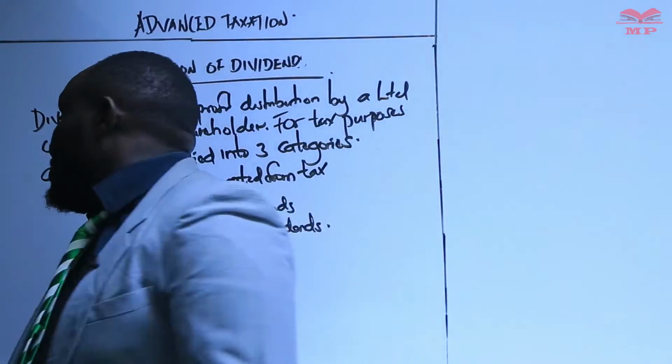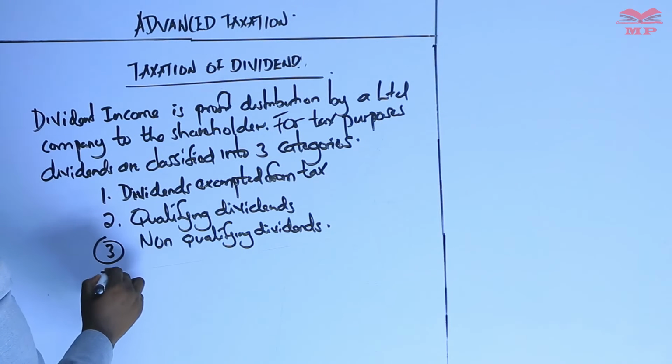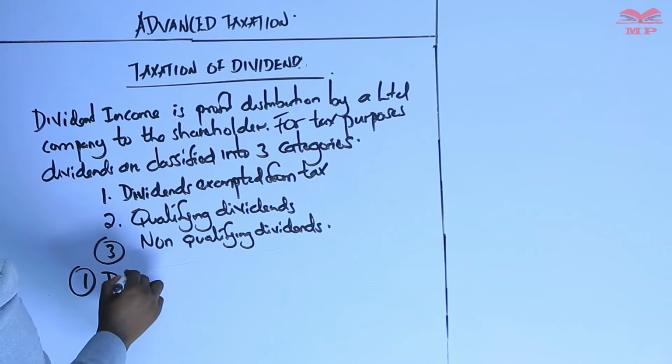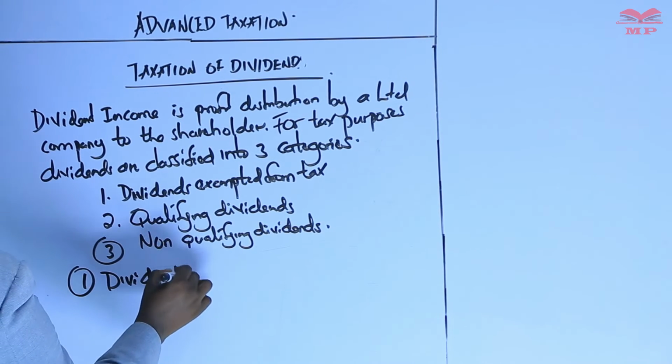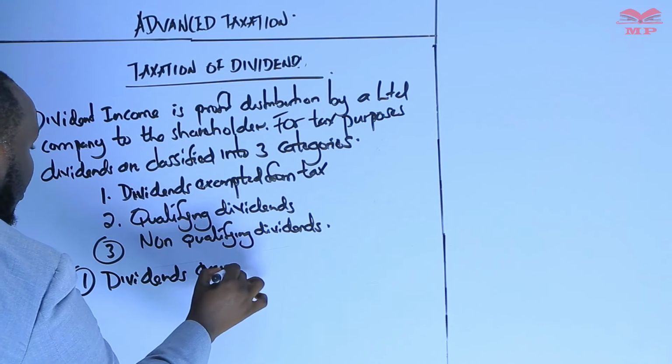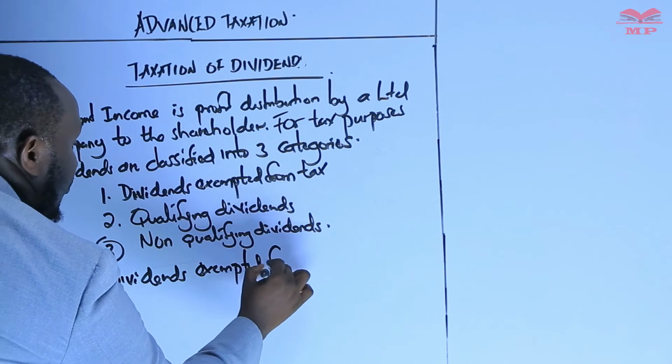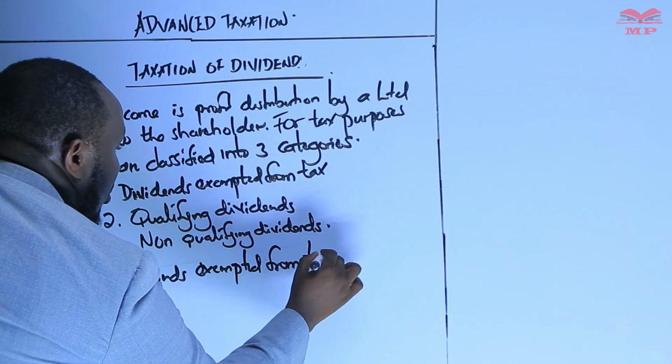So we start with the first one: dividends exempted from tax.